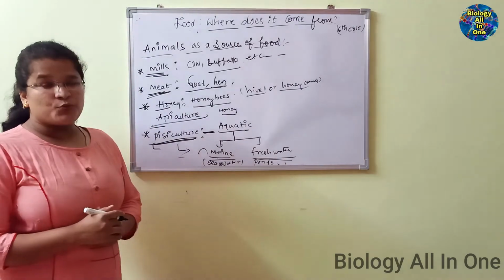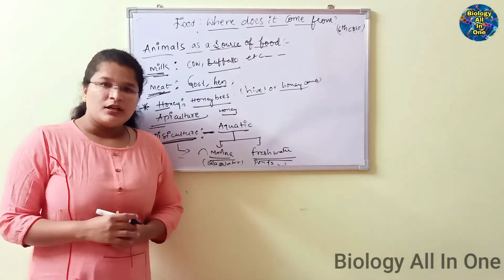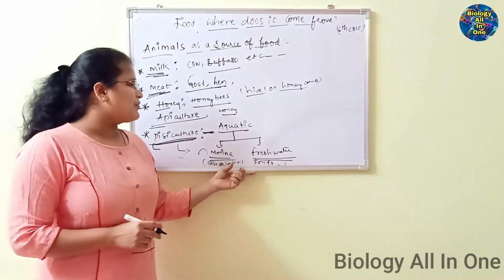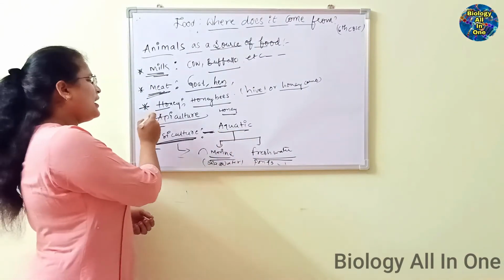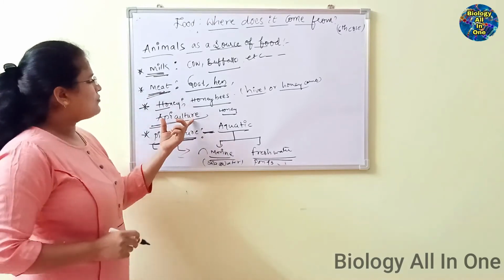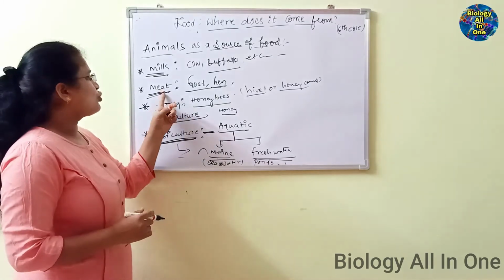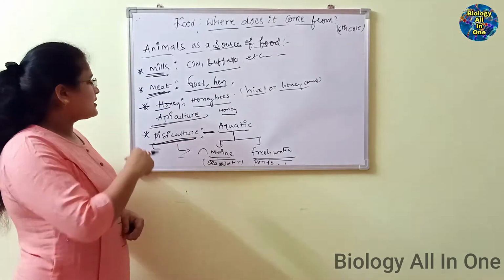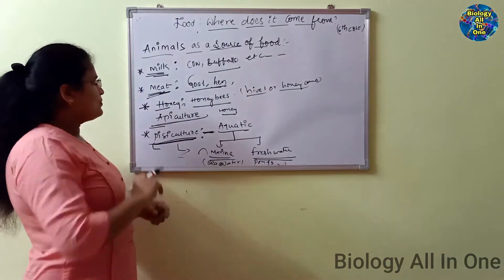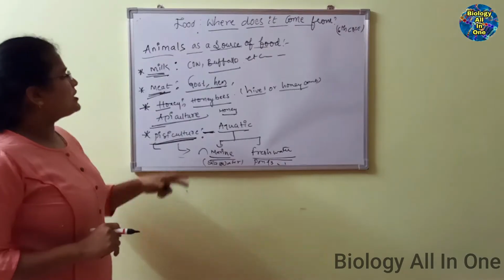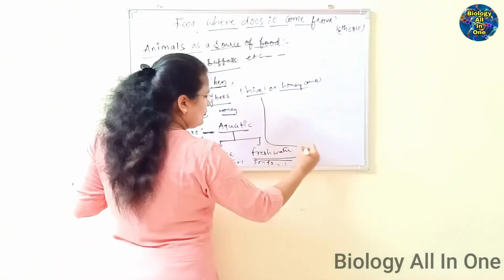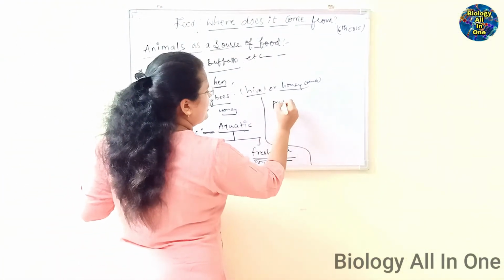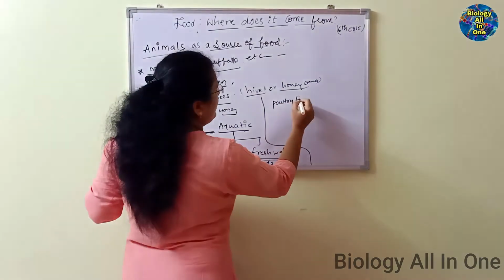Not only fishes, people even eat crabs, and we are obtaining different kinds of food material even from aquatic animals. See, through the process of apiculture we are getting food, through obtaining meat also we are getting food, and even we are getting food from poultry farming.